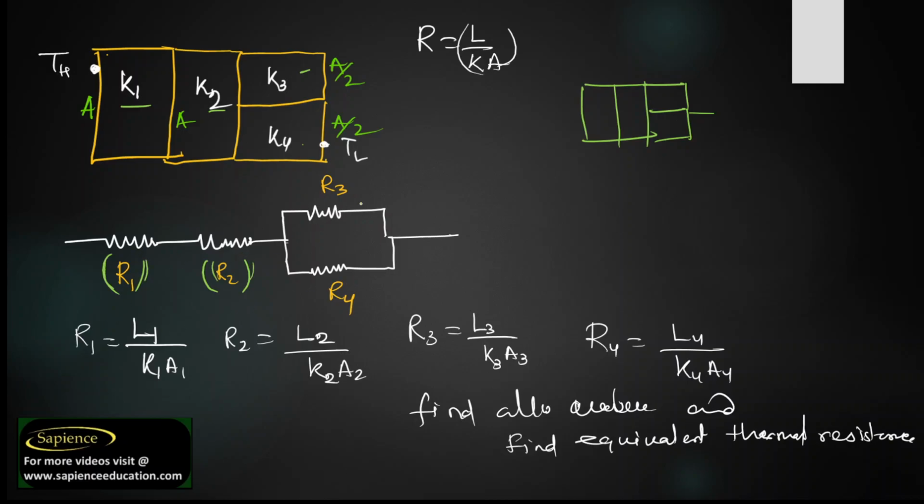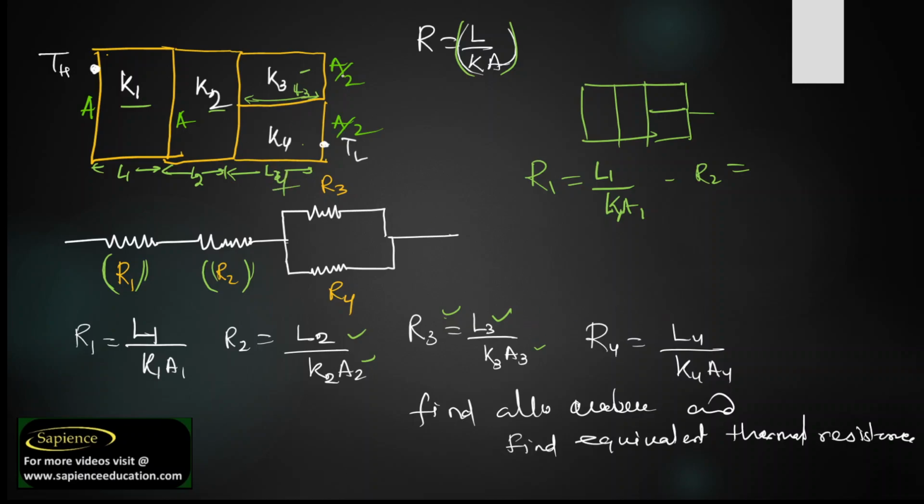We can easily find R1, because we know that R is equal to length L by KA. So R1 can be written as L1 by K1A1, R2 as L2 by K2A2, and R3 as L3 by K3A3, where L1 is the length of this part, L2 is the length of this part, L3 is the length of this part, and L4 is the length of this part.